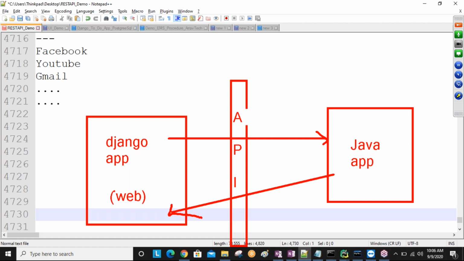So web APIs means internet applications. Guys, do you understand this one? The APIs which are developed for web application purpose, we call web APIs. For example, Facebook is a web application. If you develop any API for Facebook, that is what we call a web API. Calendar is a static application, sir. If you develop a calendar-related API, that is what we call a static API. Understand this one?